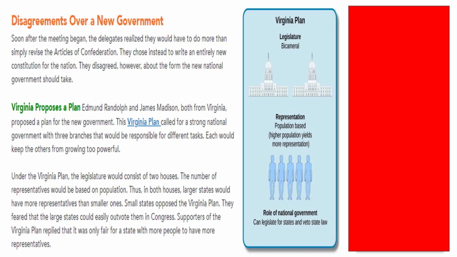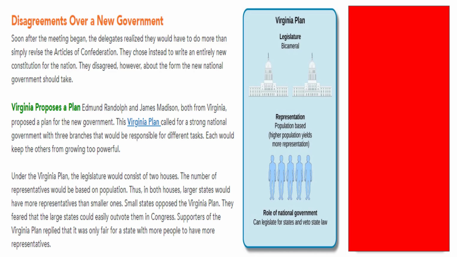Question number 1 on the worksheet. Under the Virginia plan, how many branches of government would there be? There would be 3 branches of government. Question 2. Under the Virginia plan, how many houses would the legislative branch have? There would be 2 houses. Question 3. Under the Virginia plan, how would representatives be decided? Representation would be decided based on the population of the state.